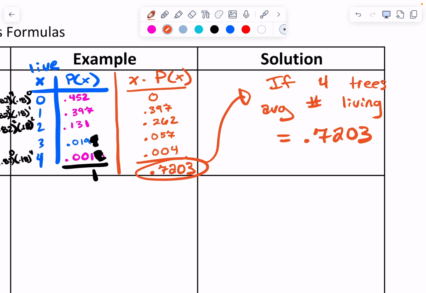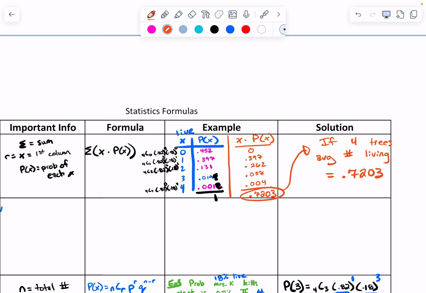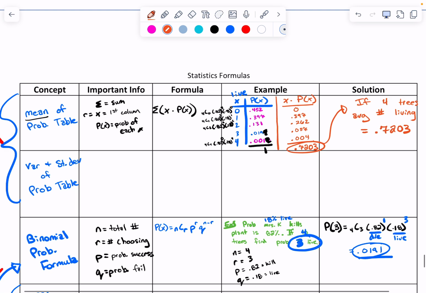I have an 18% kill rate. The rest, 3.28, about 3 and a quarter of the trees, die out of 4. So I have 3/4 of a tree that lives.